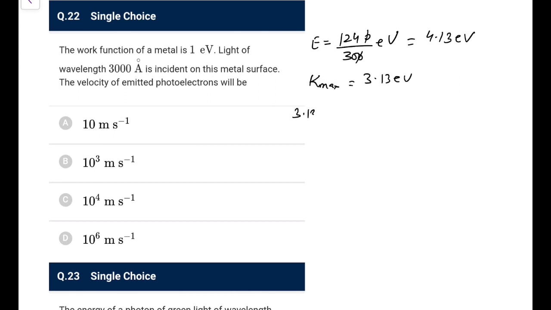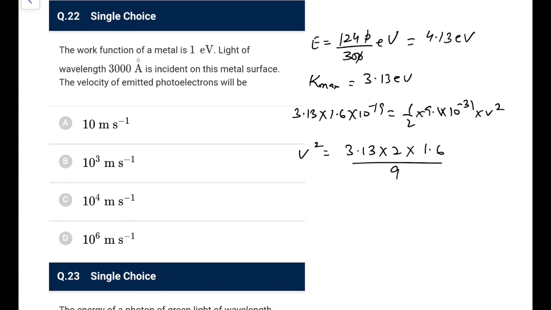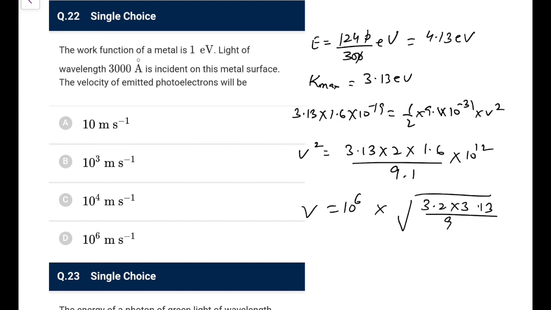So what I can write, 3.13 into 1.6 into 10 to the power minus 19 joule is half into 9.1 into 10 to the power minus 31 into V square. So V square is 3.13 into 2 into 1.6 over 9.1 into 10 to the power 12. So it is 10 to the power 6 into under root of this whole thing, 3.2 into 3.13 over 9.1, it would be closer to 1, I think. So it would be 10 to the power 6 meter per second approx.